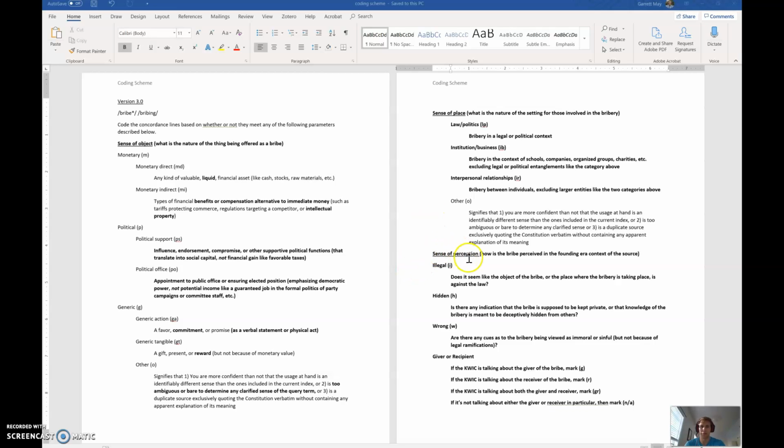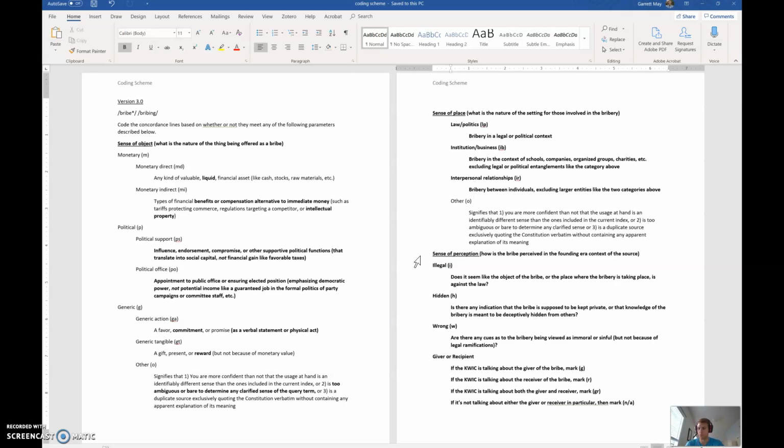Third, this is really different: the sense of perception. I want to get at how the bribe is perceived in the context of the founding era source itself. So not what is your perception, but what is the perception of the author or the actors in the source itself. Does it seem like the object of the bribe or the place where the bribery is taking place is against the law?